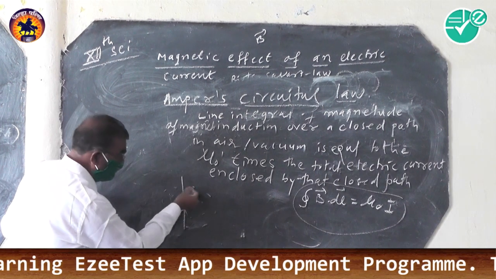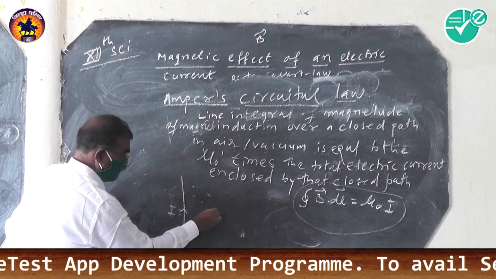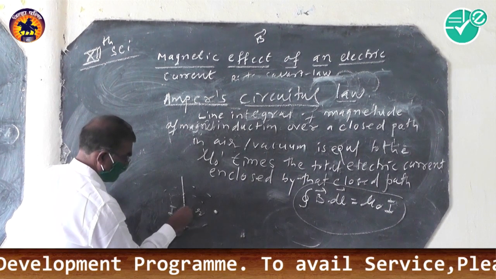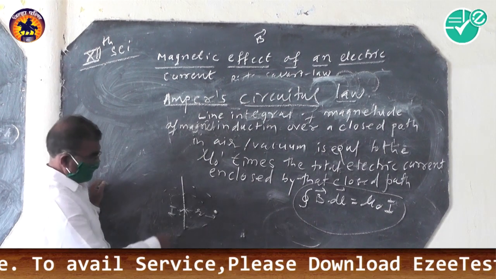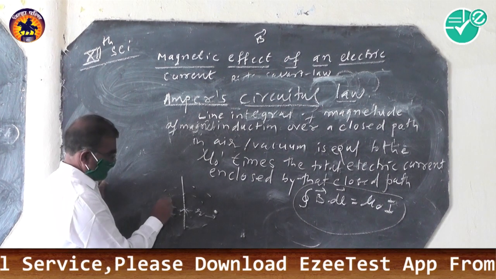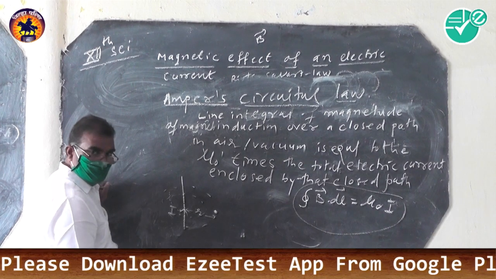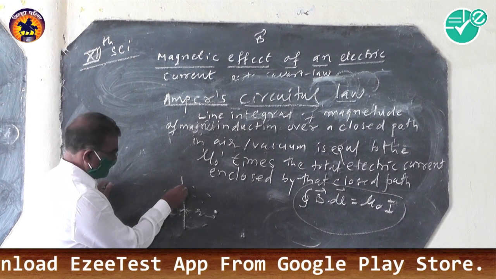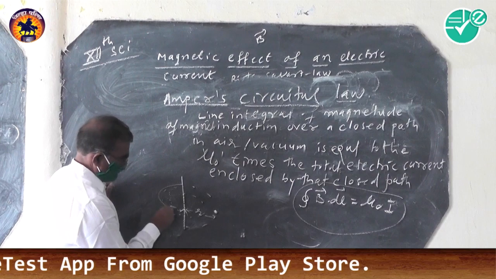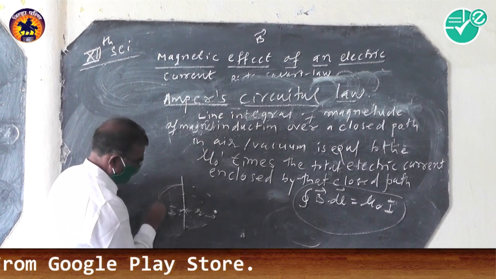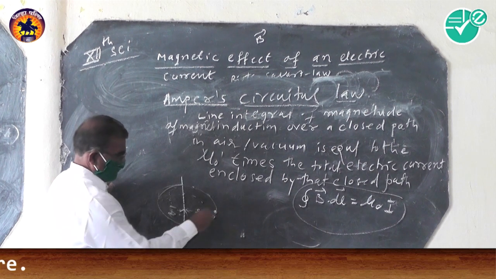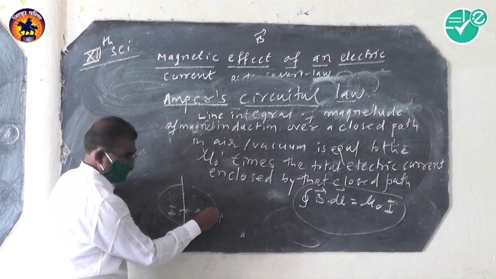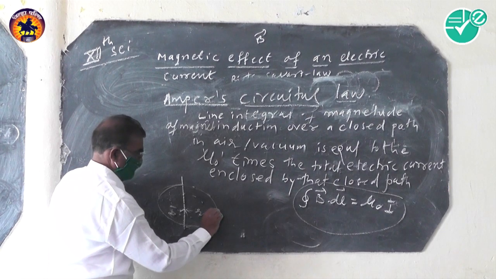We have to consider one of such concentric circles of radius r. Let P be a point on that concentric circle.